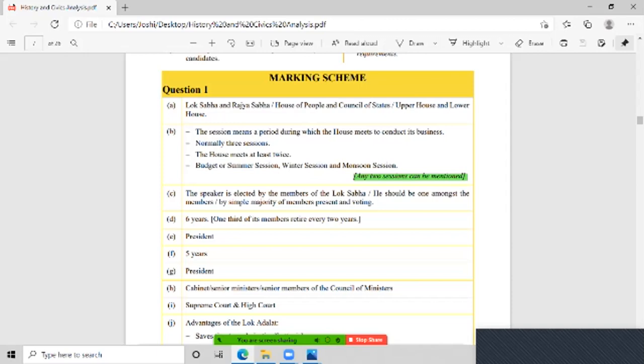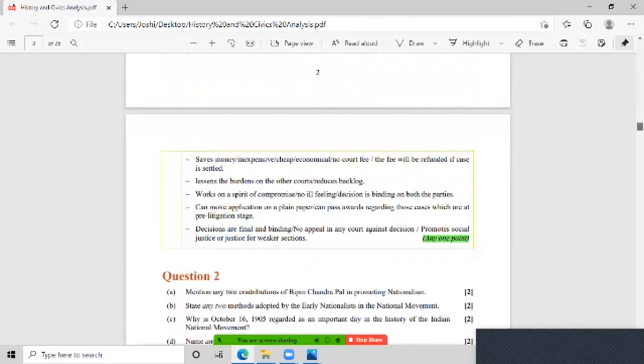In the same way, going to one more answer where I have highlighted one more point, that is any 1 point. What I'm saying is, in the 1-line questions, you have to specifically mention any 1 point or, at most, 2 points. The same applies to the 2 marks questions of the history section.